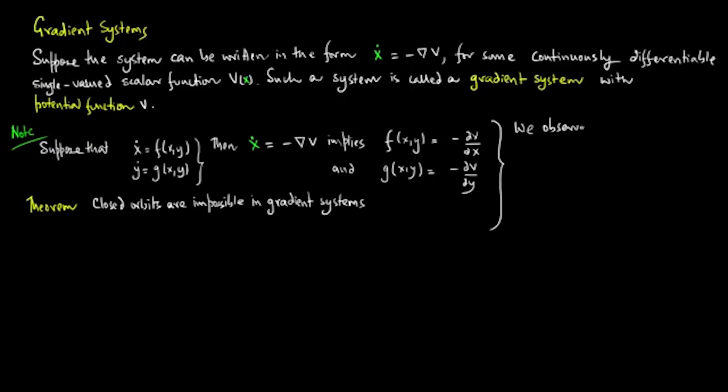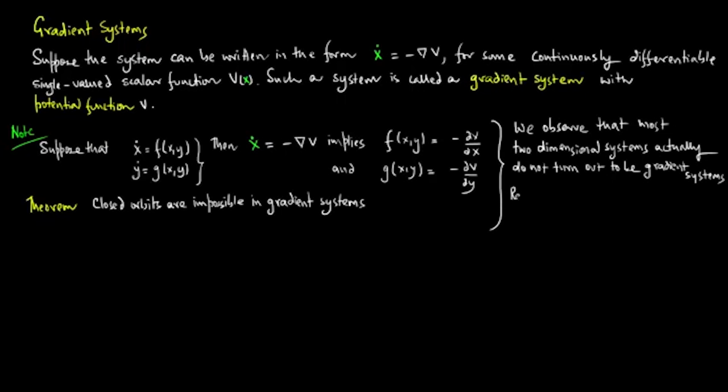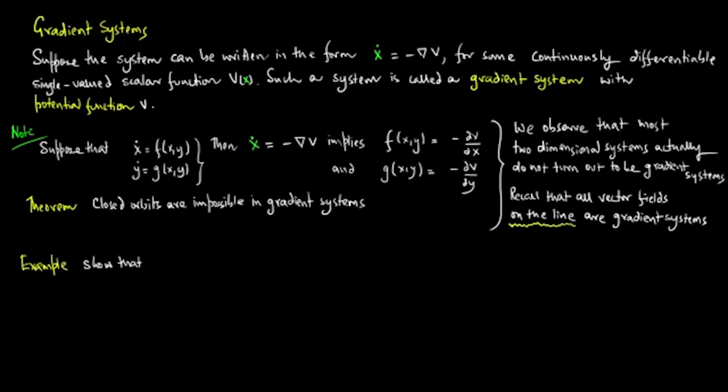We observe that most two-dimensional systems actually do not turn out to be gradient systems. Recall that all vector fields on the line are gradient systems. Let's consider an example. Show that there are no closed orbits for the system x dot is equal to sin y and y dot is equal to x cos y.